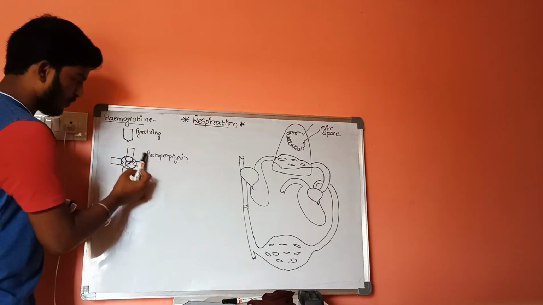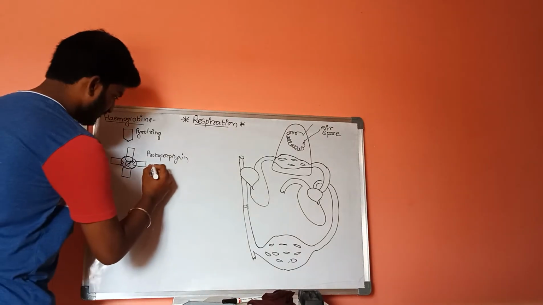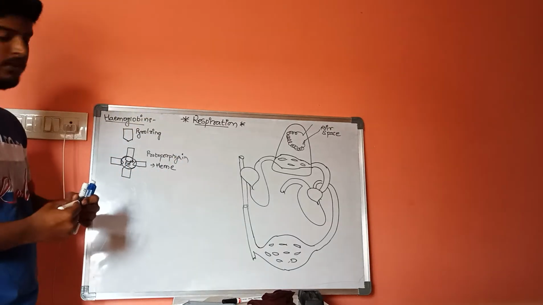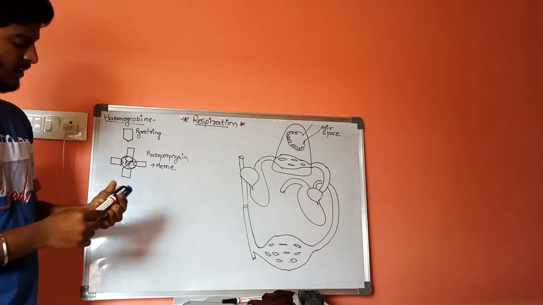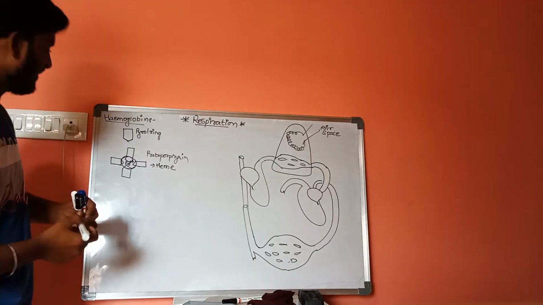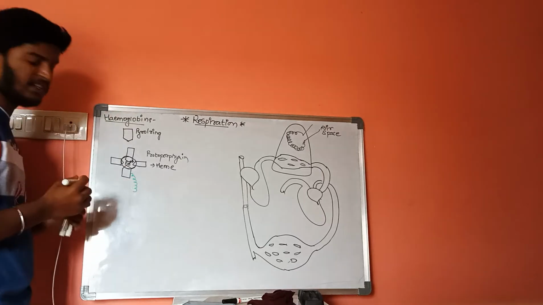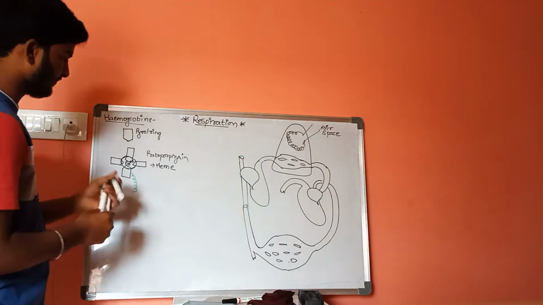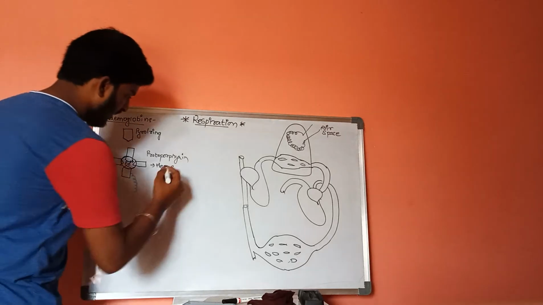Now this protoporphyrin along with the ferrous molecule is called heme. This is called the heme molecule, and to this heme a globin chain will be attached. Heme along with a globin chain is called hemoglobin.